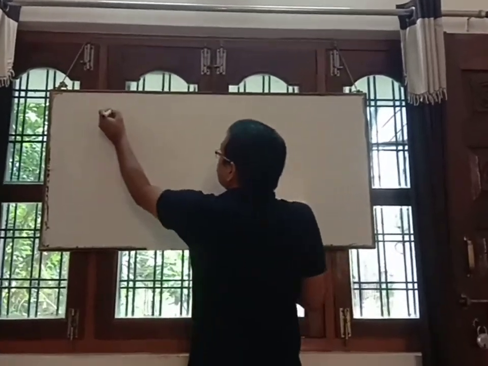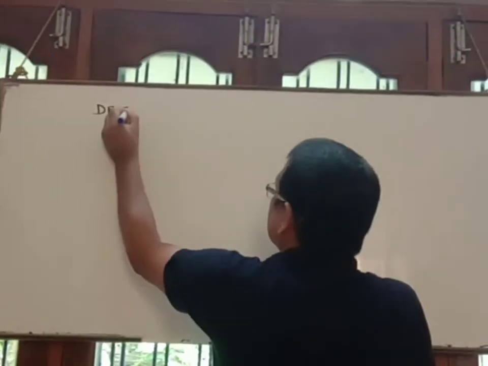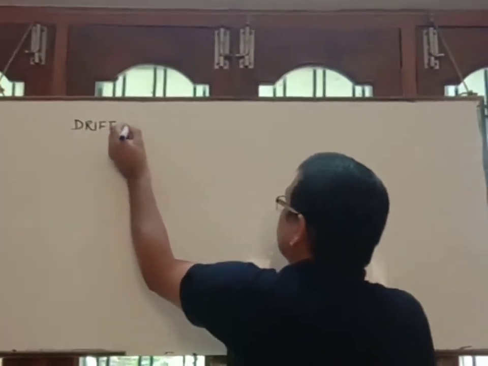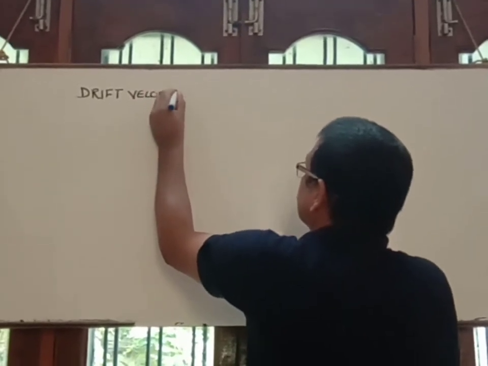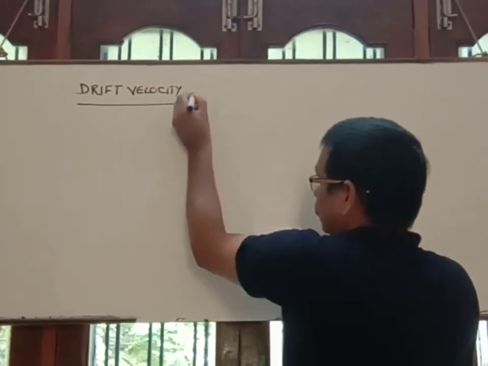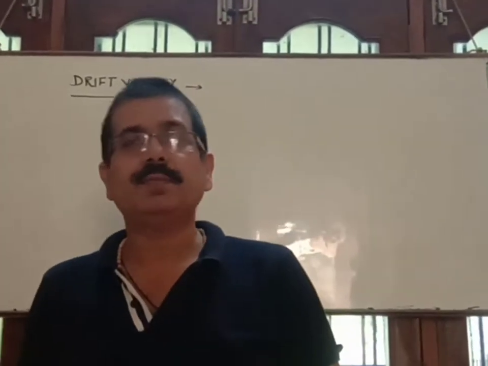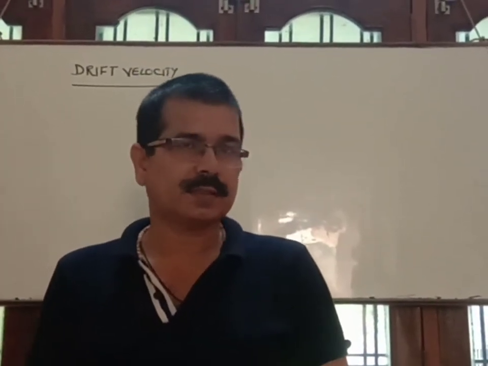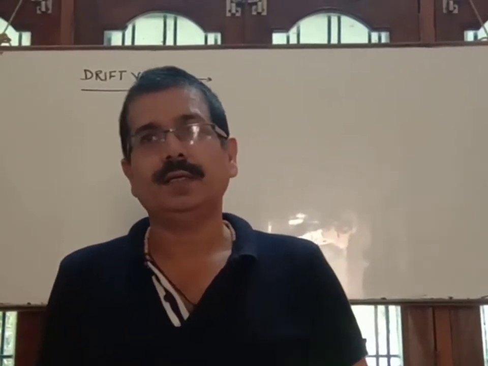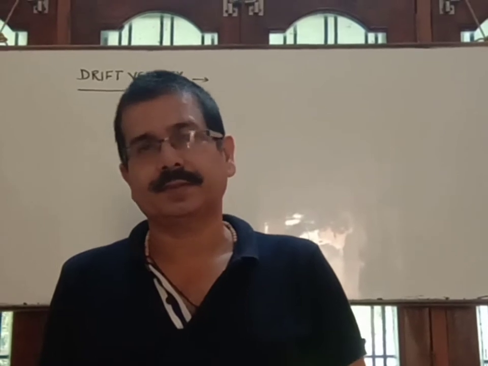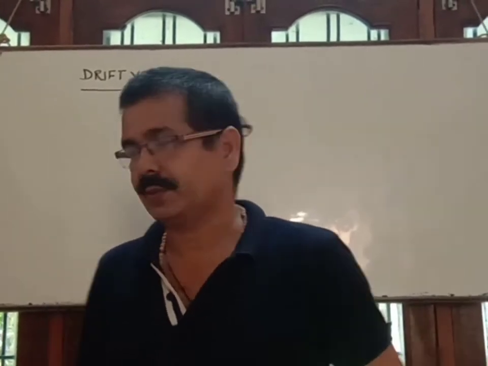Today we will discuss drift velocity. The drift velocity is the average velocity of electrons by which they move randomly inside the conductor. That is called drift velocity of electrons.